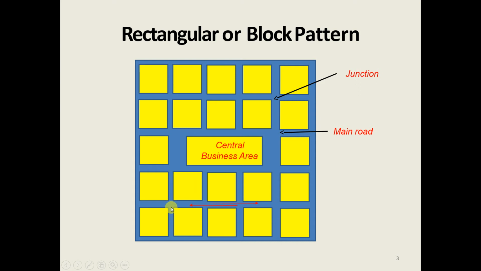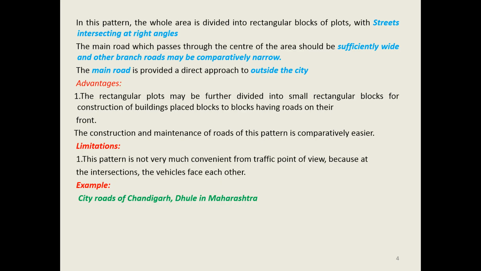Then one of the advantages of the rectangular and block pattern is that these alternate routes can be made one-way streets. As the roads are parallel to each other, you can have one-way traffic here. So this is for the up traffic, this is for the down traffic. So these alternate routes can be made one way. If the traffic gets congested on some route, that can be easily bypassed through the adjacent routes or another route. So these are some of the merits and demerits of the rectangular or block pattern.